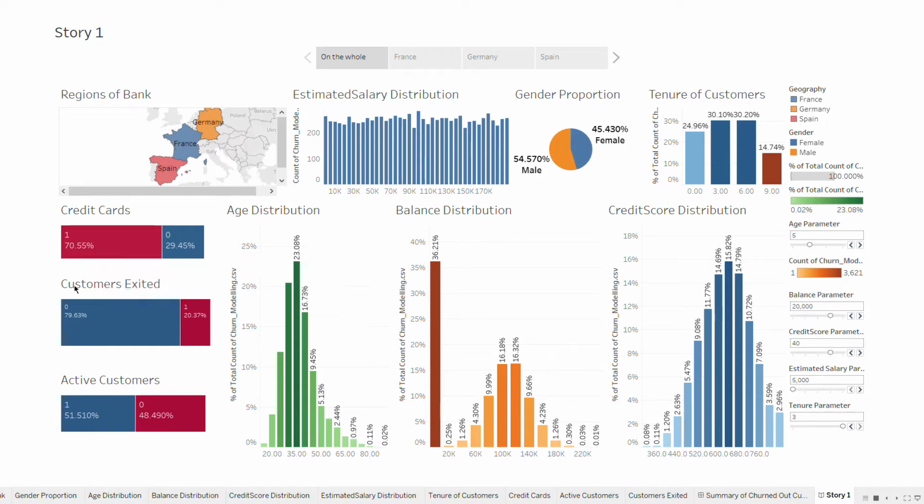The next thing we have is customer exited. That means the number of customers that have exited this bank: 1 means the customer exited, and 0 means the customer is still with this bank. We can see that as a whole around 20% of the customers have exited, and 79.63% of the customers are still with the bank.